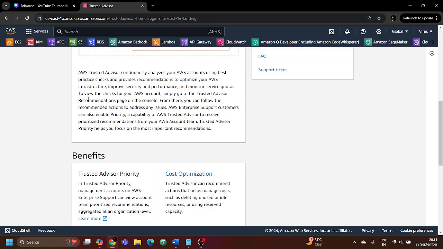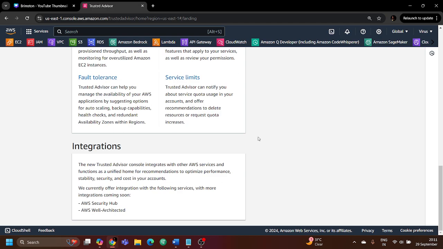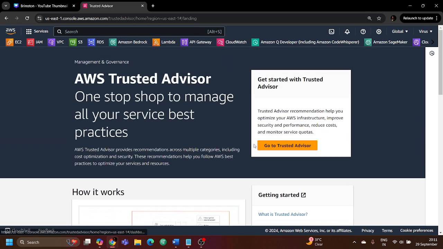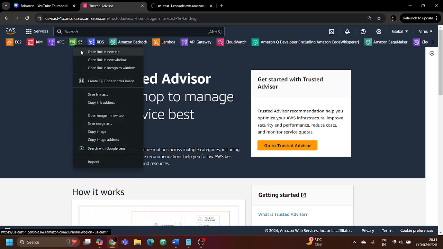How it works, we have already discussed. The benefits, we have already discussed in terms of performance, security, cost optimization, and fault tolerance. All these things you can get from AWS Trusted Advisor. Now the first task we are going to perform is that first we will move towards the VPC section, and second we will move towards the Amazon S3 section.